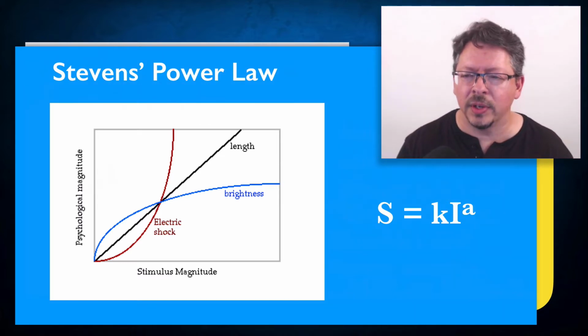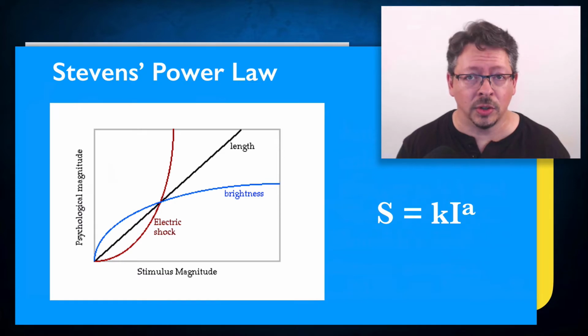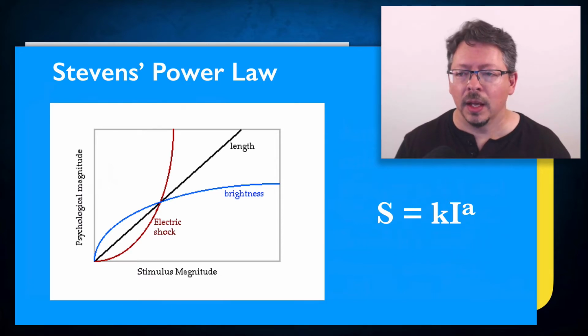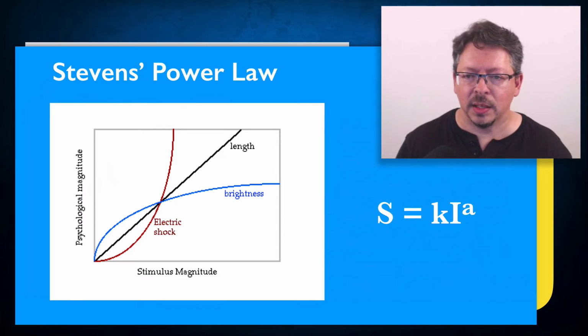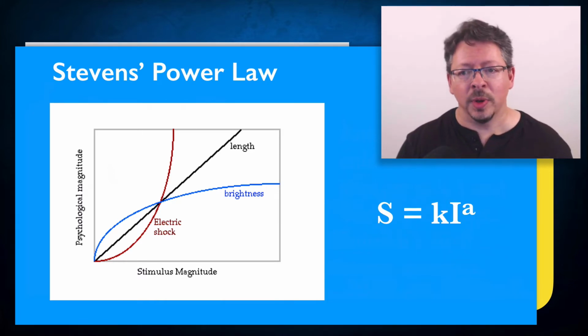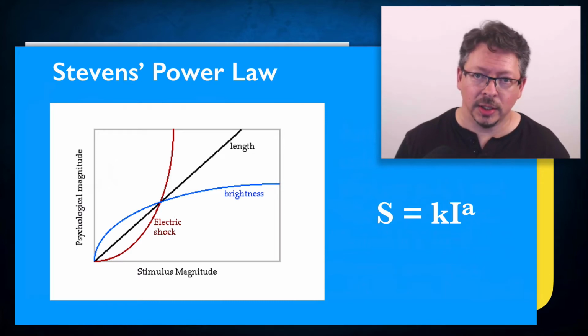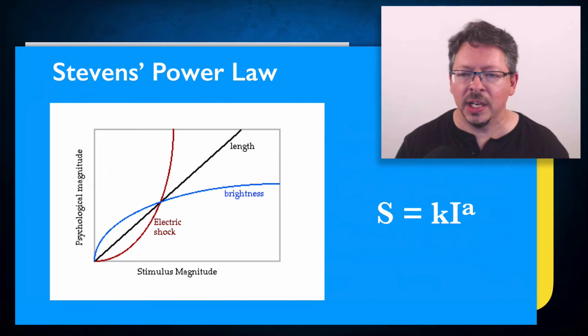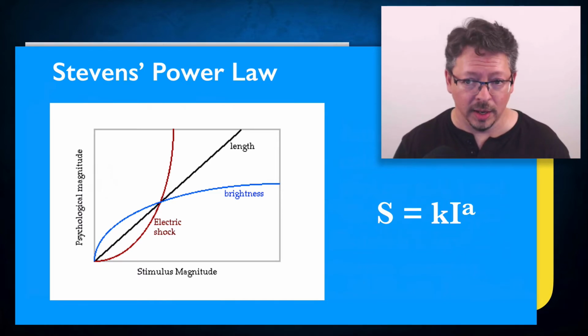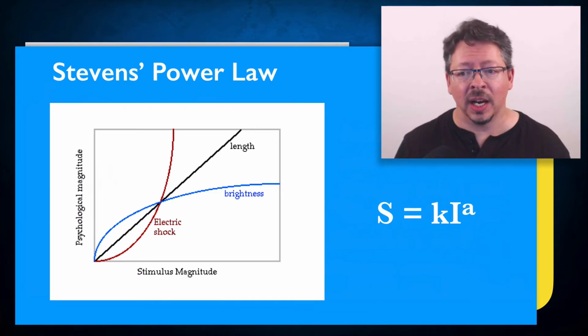So on this graph, for example, the red curved line is for electrical shock. As the voltage increases, the pain that we experience increases exponentially. The blue curve is the brightness of a light source. And the perceived brightness actually levels off as luminosity of the light source increases. And the black line is the perceived length of a rod as a function of the actual length of the rod. And the perceived length scales linearly with length as we should expect.